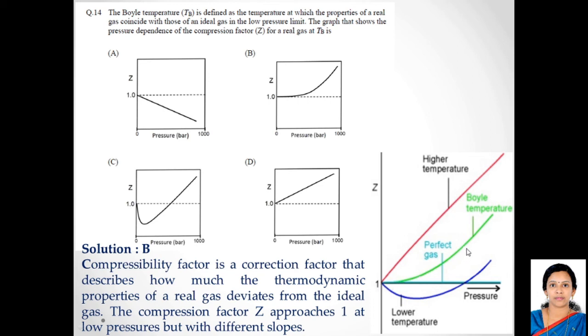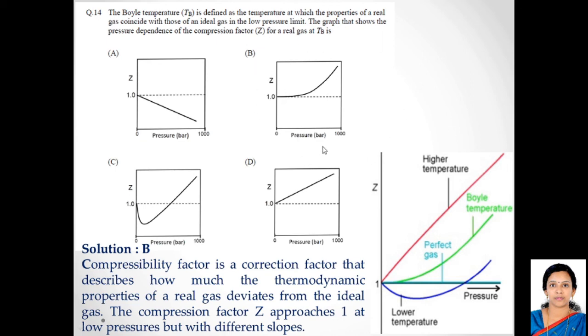So this green line, you see that curve, and where is that curve? You see this option B, which is comparable to the curve for a Boyle's temperature. So you see this is what I'm talking about. At the lower pressure limit, it's almost as good as the ideal gas. The ideal gas curve is shown by that dotted line. The dotted line shows the compressibility factor versus pressure curve for the ideal gas, and at the lower pressure limit it's almost the same at Boyle's temperature. So this option B is the correct answer.